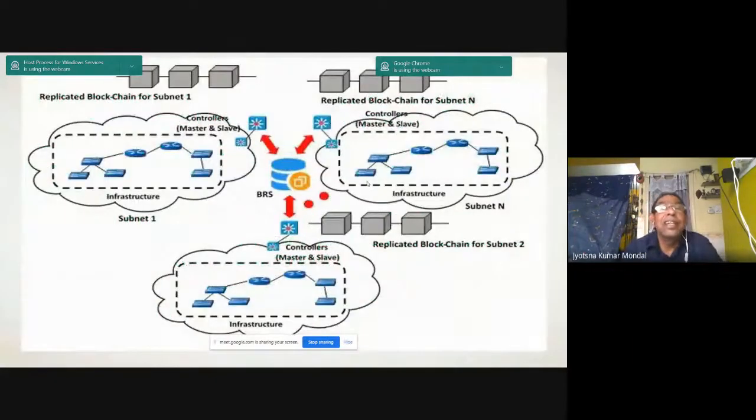So you see, this is the blockchain of a master slave controller that I have shown you. It may be only a master controller. There is a blockchain under each subnet. So the BRS is managing all the subnets, and the backup, restore, and malicious detection are done using blockchain.